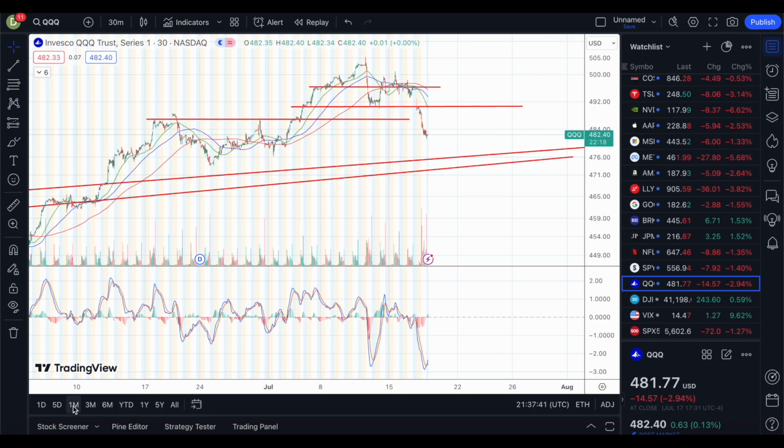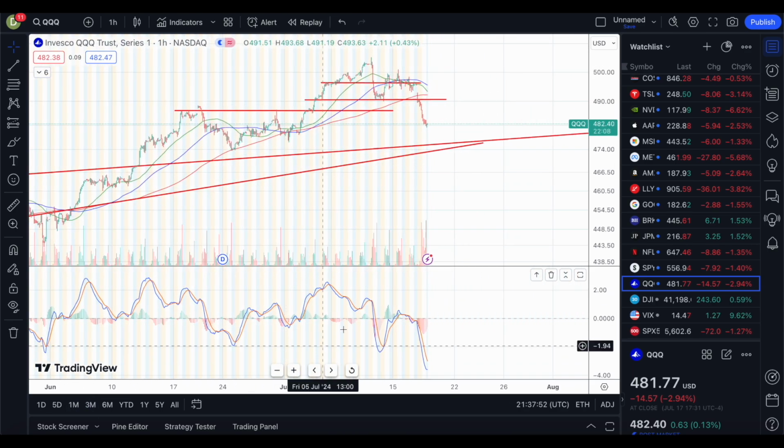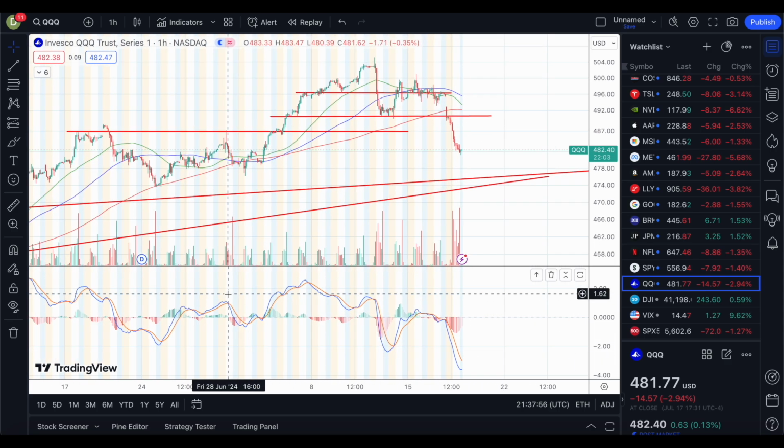If you look at the MAC lines, the 1 month is at an upward trend resistance line, with the MAC line showing bullish movement. So technically you could go up from this level based off the 1 month, but the 3 month still has ways to go, even though it's trying to cross over to a bullish movement.